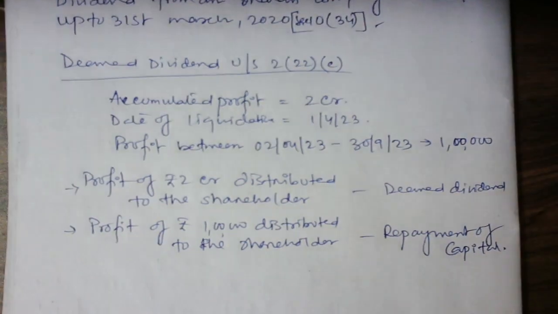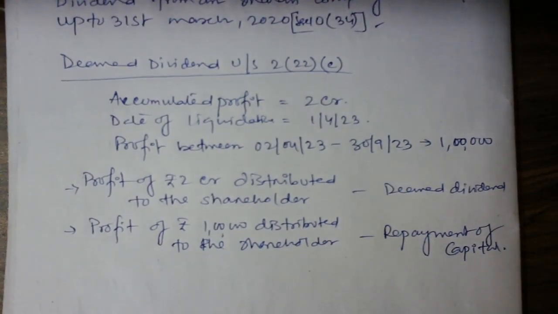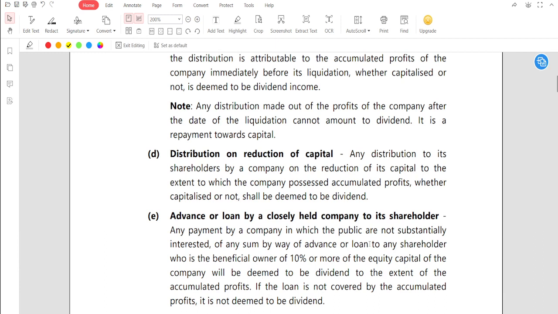Okay, now let's move on. Distribution on reduction of capital. Any distribution to its shareholder by a company on the reduction of its capital, to the extent to which the company possesses accumulated profit, whether capitalization or not, shall be deemed to be a dividend. It means any amount which is distributed to the shareholder by the company on the reduction of its capital to the extent to which the company possesses accumulated profit.